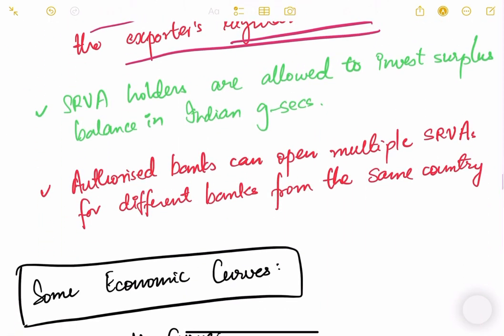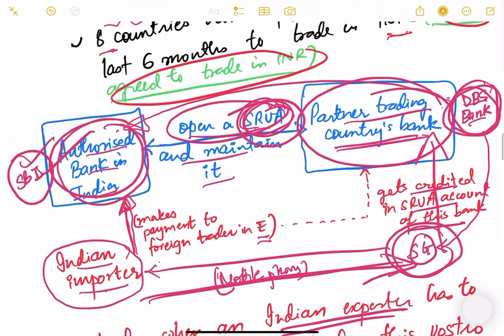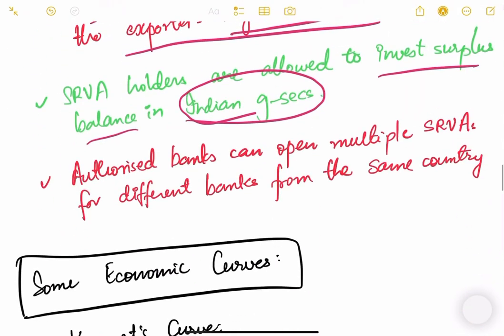Now, SRVA holders are allowed to invest surplus balance in Indian government securities. For example, if this DBS bank is holding an SRVA account in SBI, and say there are 100 crore rupees in that account, it can use that 100 crore rupees to invest in Indian government securities. Okay, it can do some diversification of portfolio, it can use that money to earn some profits. So it is allowed to invest surplus balance in the Indian government securities.